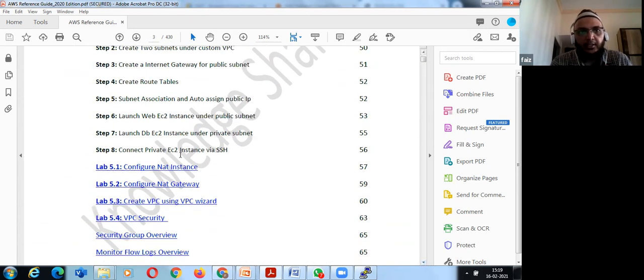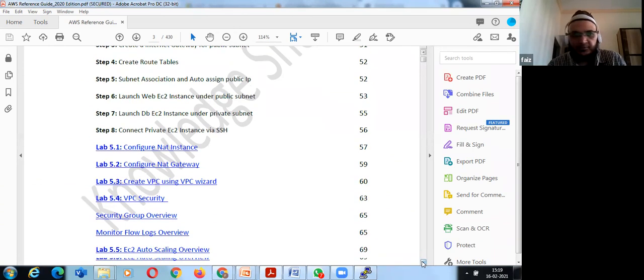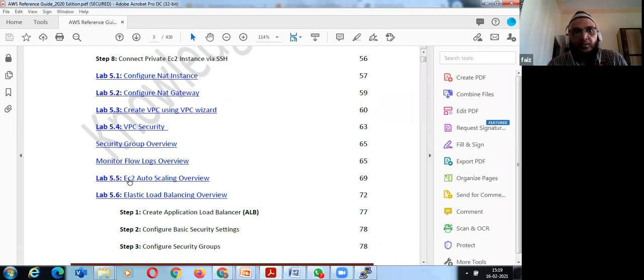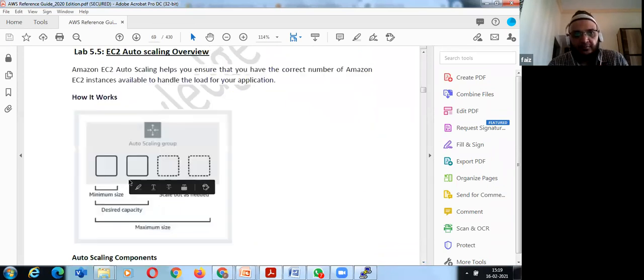These things until 4 we have done, right? Now we have to go for 5.1, 5.2. Try 5.3 using the VPC wizard, 5.4 using security groups. Now 5.5, you can try auto scaling.